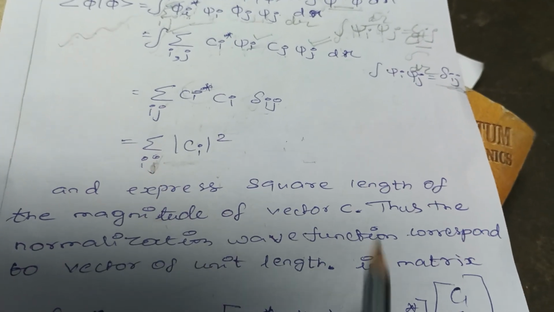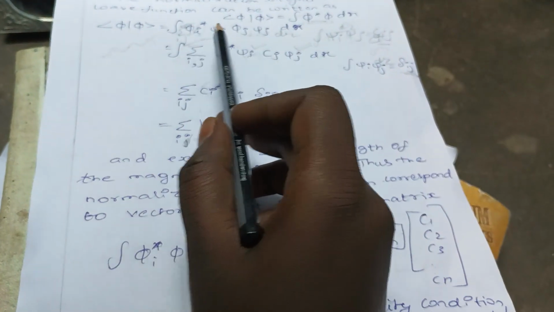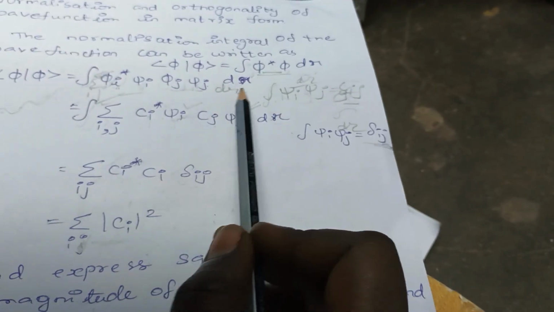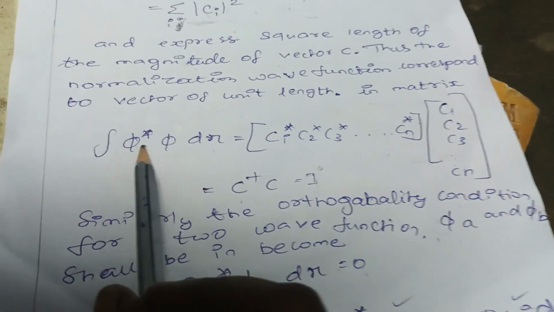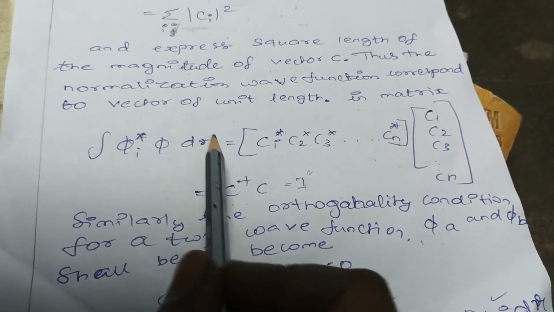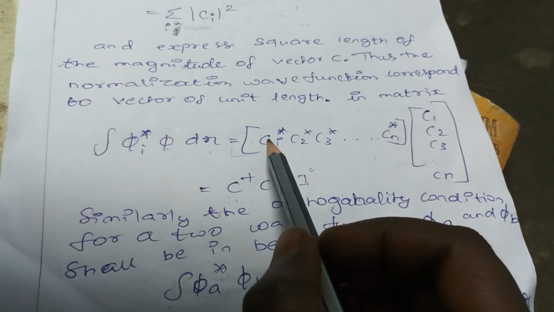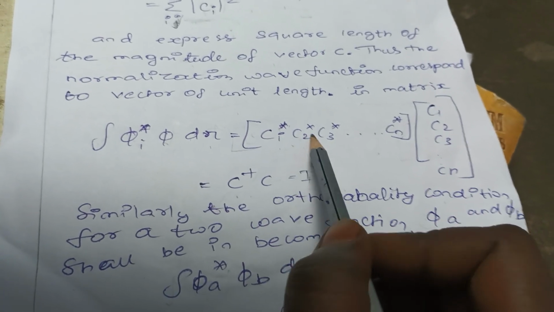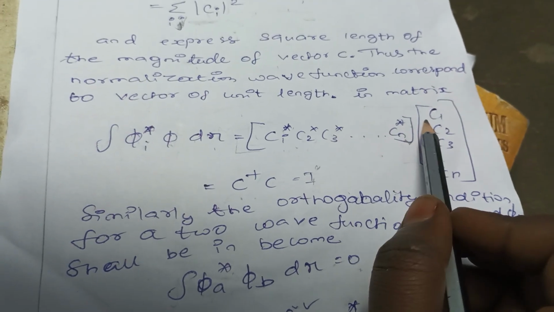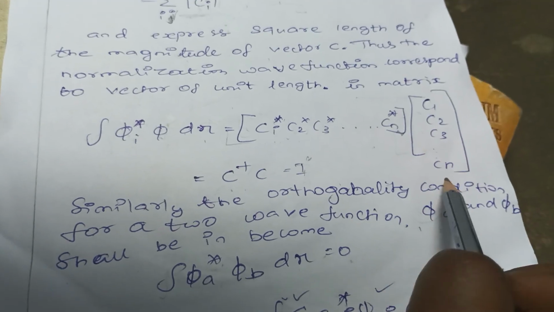This normalization in matrix form, so I already put here. Look at here, integration psi star psi d tau. So I put this value, integration psi star psi d tau. We are integrating these wave functions, so it has some constant values: c1 star, c2 star up to cn star, and similarly for psi, c1, c2, c3 up to cn.